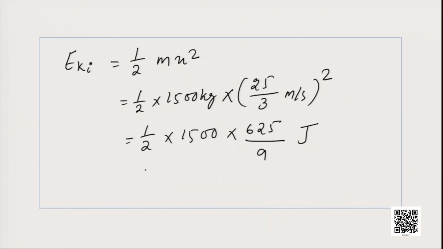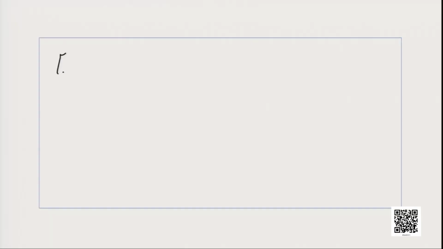Now, if you solve all this, you will find a value of 156,250 divided by 3 joule. So, this is our initial kinetic energy. Now, let us calculate the final kinetic energy. For that, we will write E k F, F stands for final, K stands for kinetic energy.